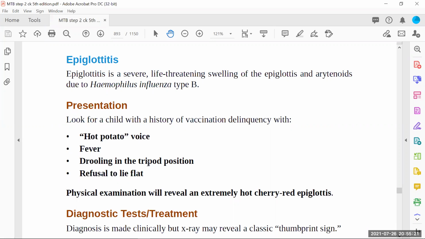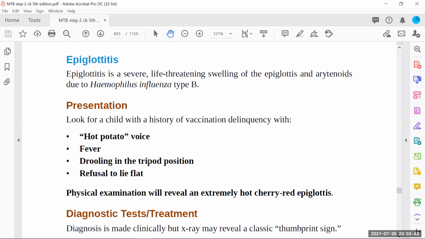He is always keeping his posture, bending forward. So: hot potato voice, fever, drooling most of the time from the mouth. The baby will remain in the tripod position and will refuse to lie flat. These are the symptoms and signs you can see, and they point more towards epiglottitis.